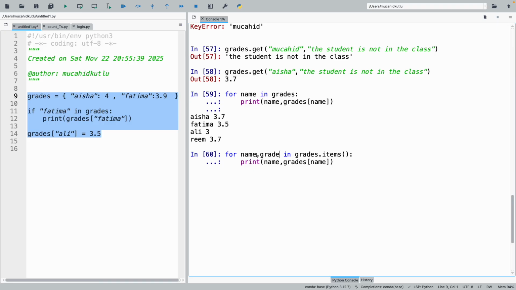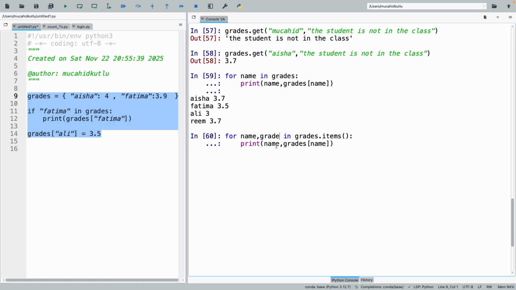Then when I'm trying to operate this, now I don't need to access the score of the students by using this name key. I can just say grade, and then it will give me exactly the same score.